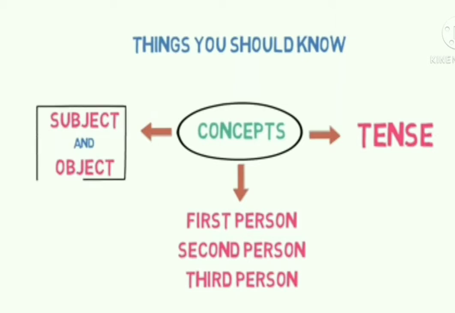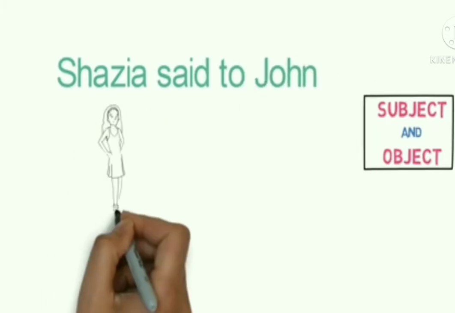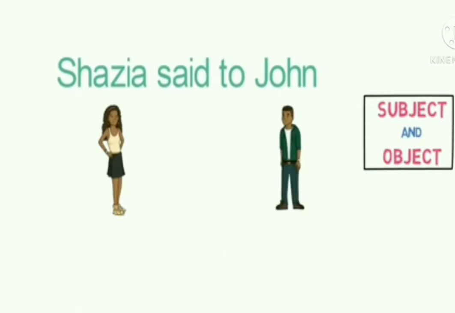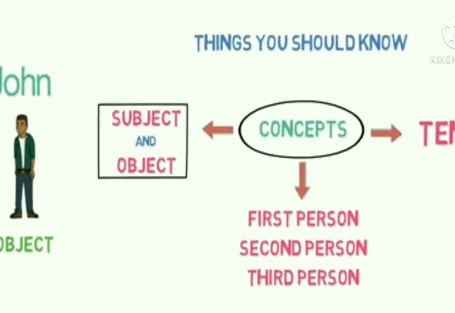So what is the subject and object? Let's understand it with an example. Shazia said to John. Now, Shazia is the person doing the action and John is the person receiving the action. So the person doing the action is the subject and the person receiving the action is the object.